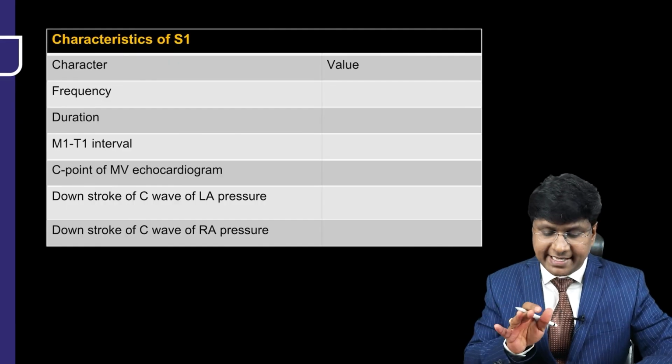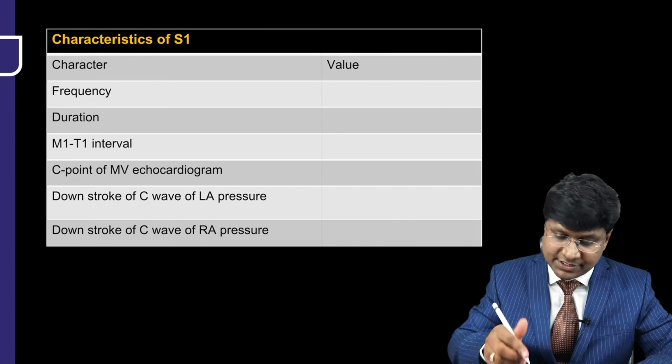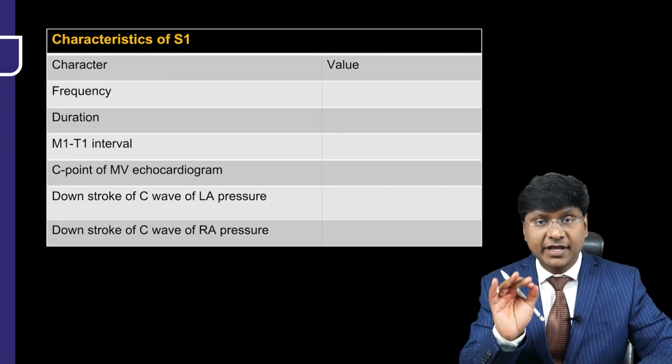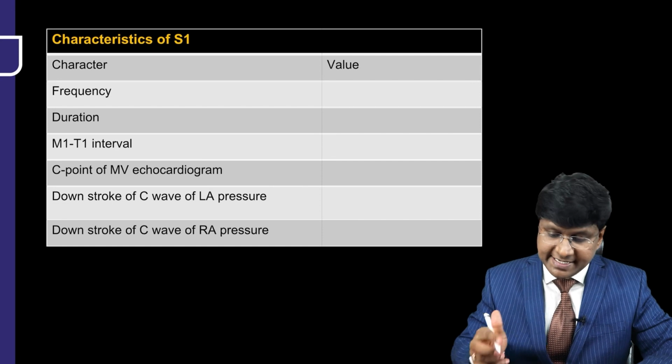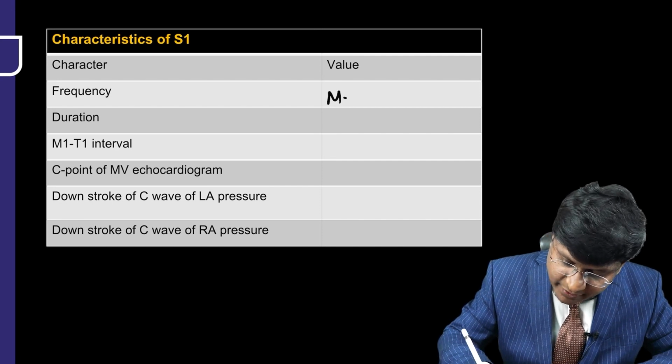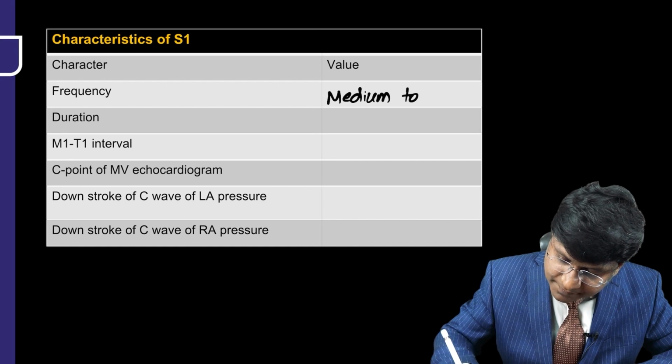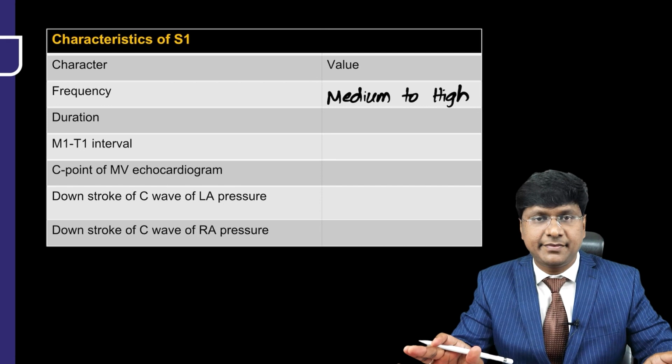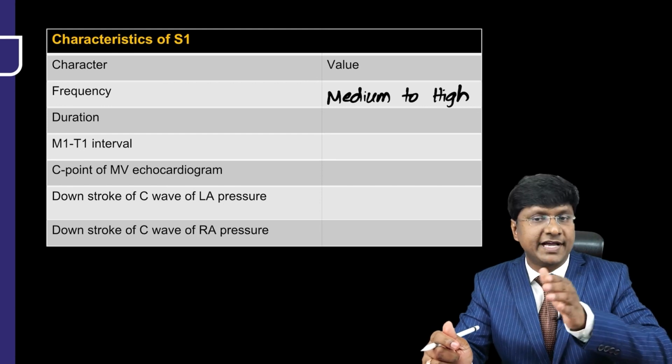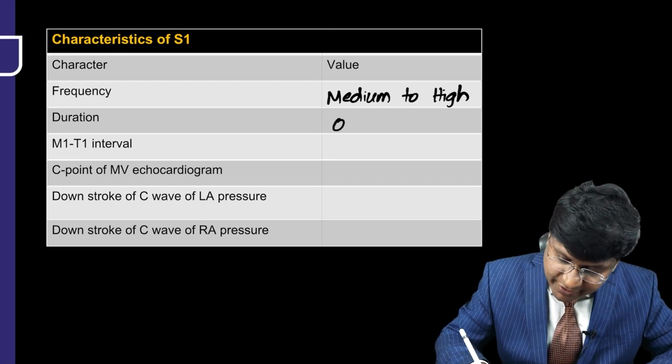Let me tell you all the characteristic features of the first heart sound. If you take the frequency of the first heart sound, it is a medium to high frequency sound, whereas the second heart sound is completely a high frequency sound. And what is the duration of this sound?